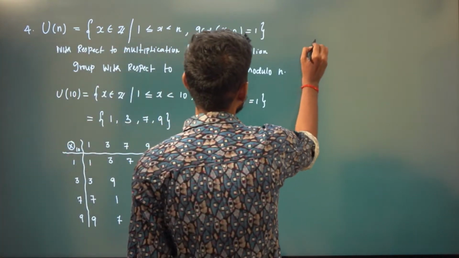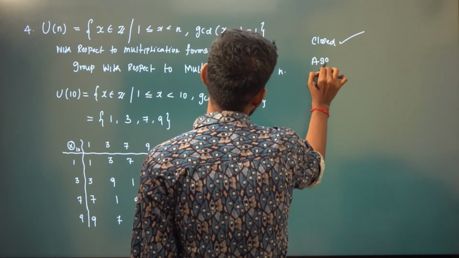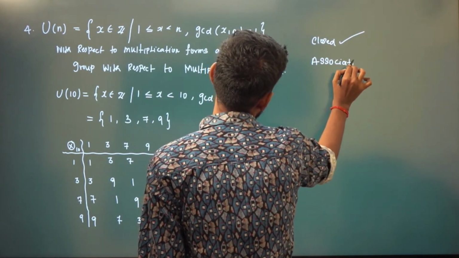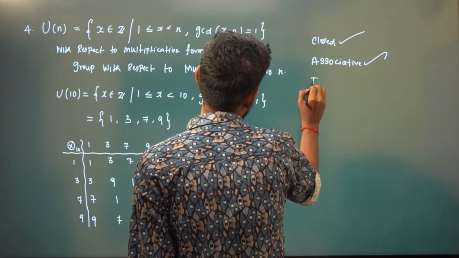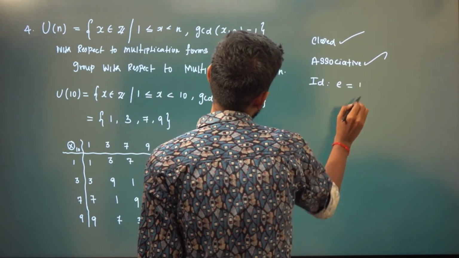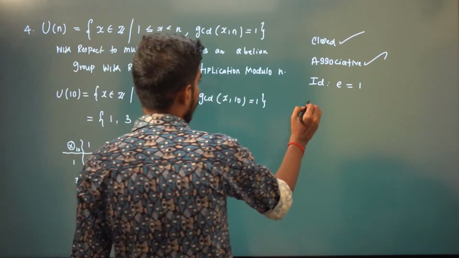So it will be closed. It will be associative. And what about the ID element? E is equal to 1 is the ID element, right? Because 1 into 1 is 1, 3 into 1 is 3, 7 into 1 is 7, 9 into 1 is 9. And what about inverses?